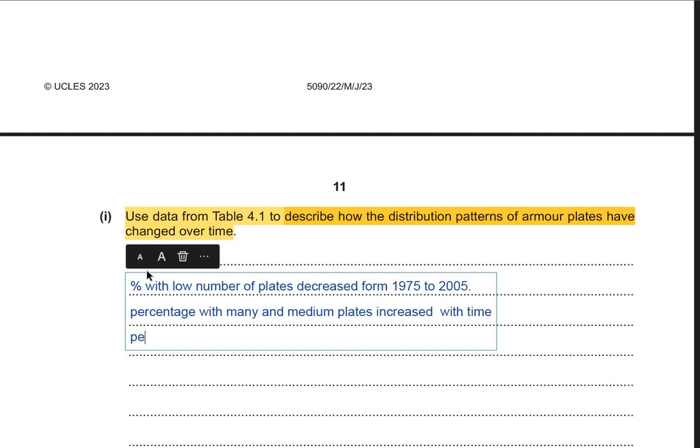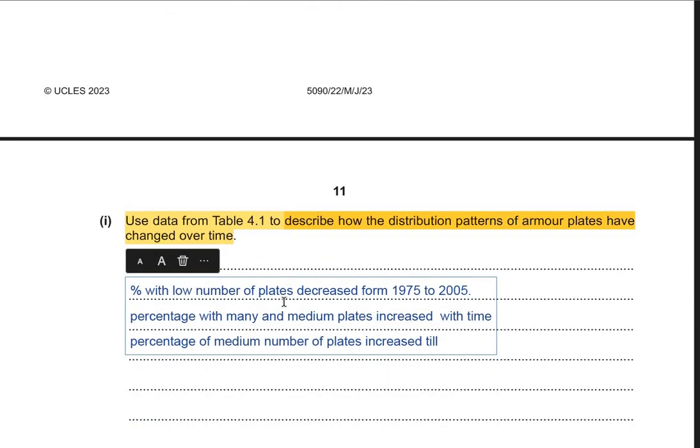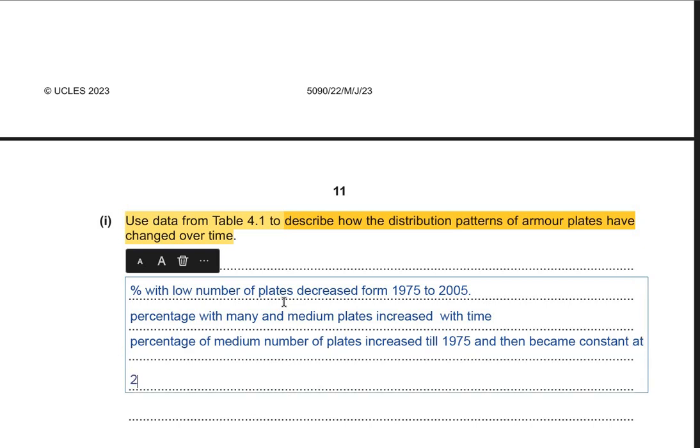Then the percentage of medium number of plates increased till which year? Increased till 1975, and then became constant at 35% till 2005.